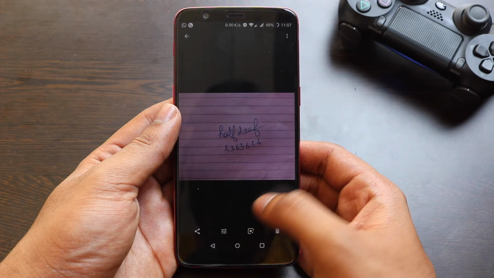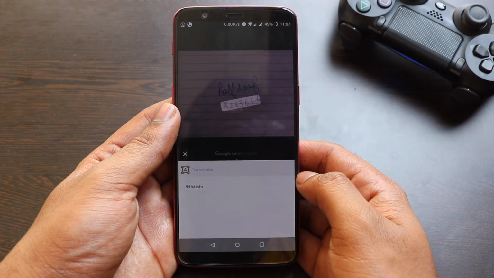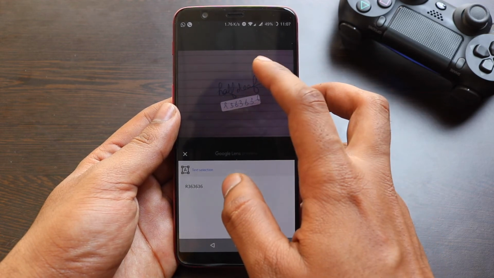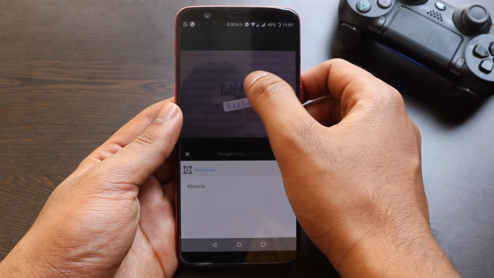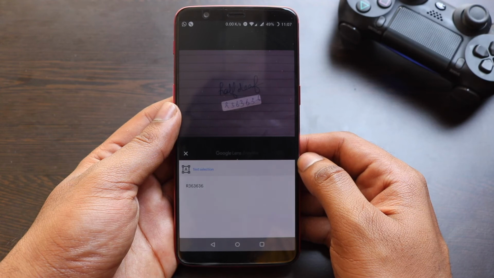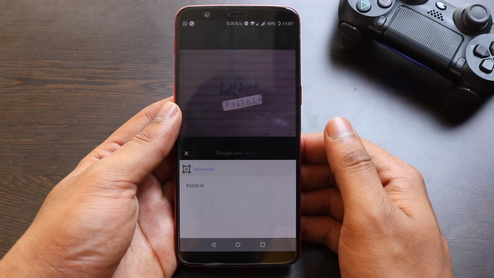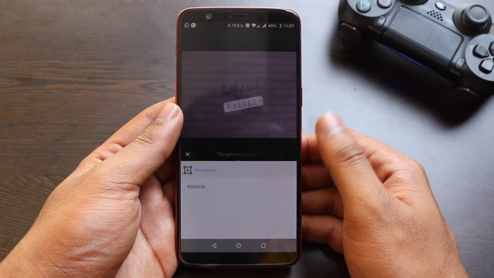Now let us try it out with a different handwriting. As you can see, now it is struggling to read the first part, basically because I have written it in cursive writing. So from this we can assume that you have to write the letters perfectly, otherwise the AI will not be able to understand whatever you are writing.